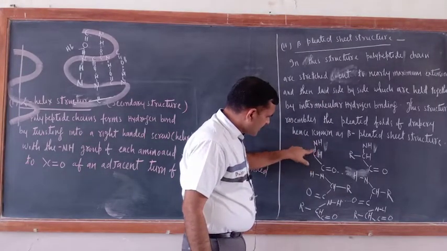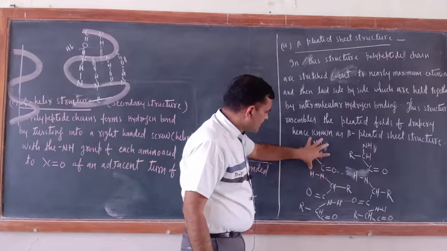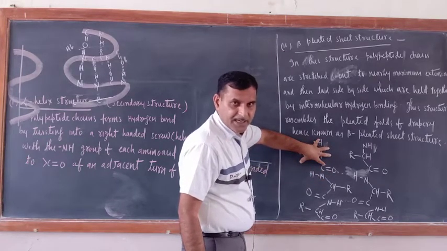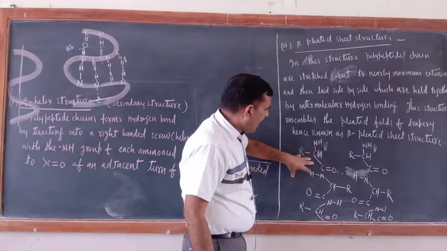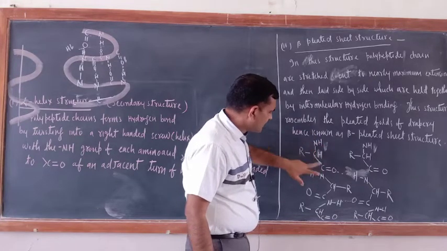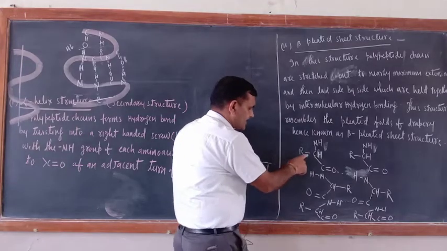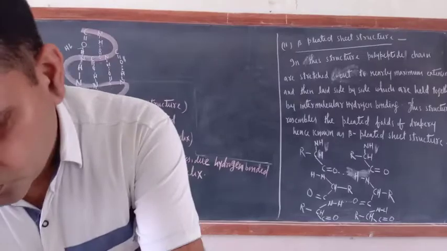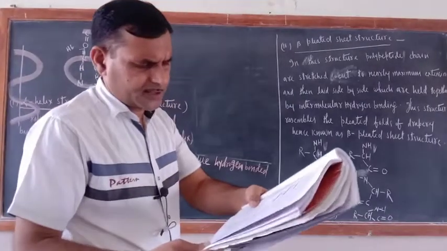RCH NH C double bond O, this is one part of the peptide linkage. Correct? Am I correct or not? Why RCH NH C double bond O? Just see, they have made it here. You can check here.